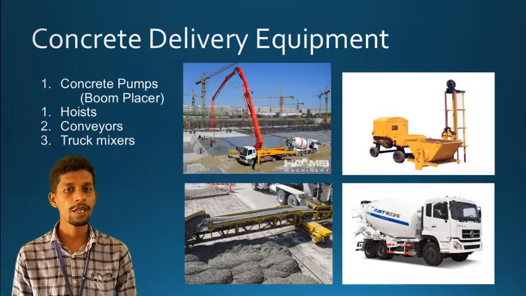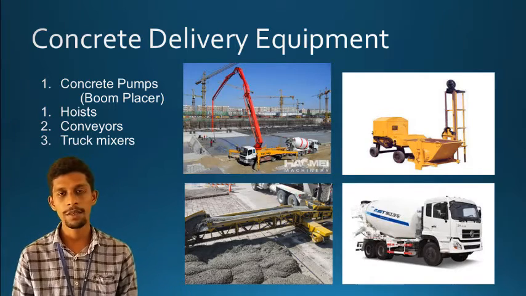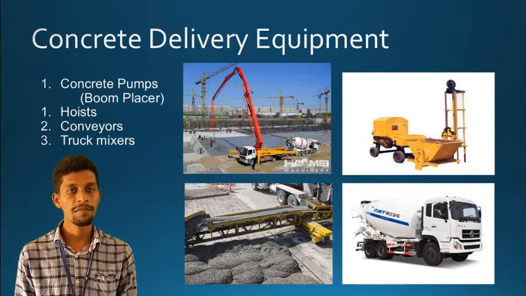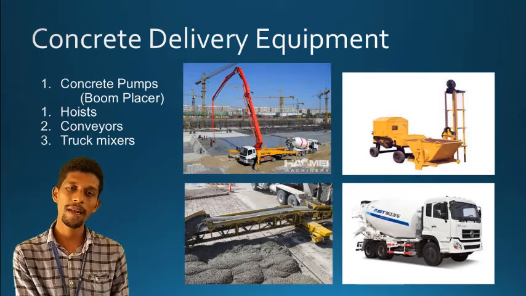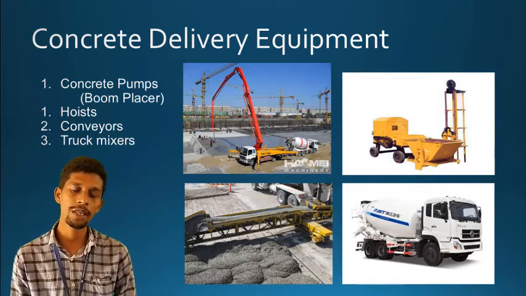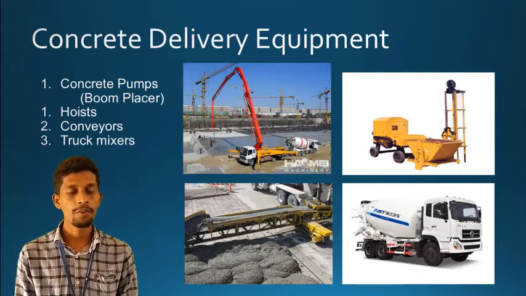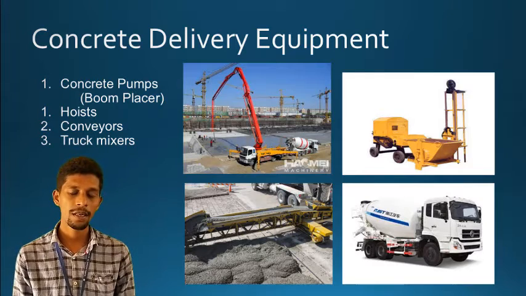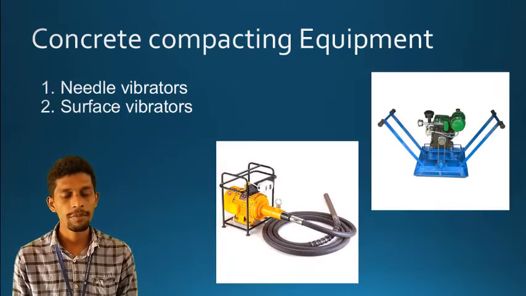Right? Then the fourth one is truck mixer, also called transit mixer. Just now we have seen it in the previous slide. So the transit mixer or truck mixer carries the concrete from the batching plant and delivers the concrete to the construction site. Right? These are the four important delivery equipment for concrete placement. Right? Then what about the fourth one, compacting equipment?